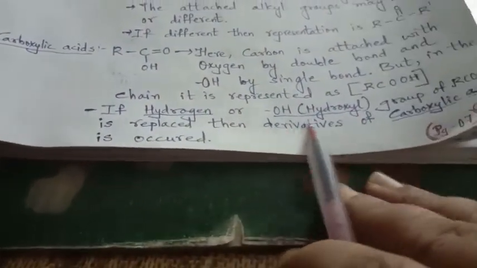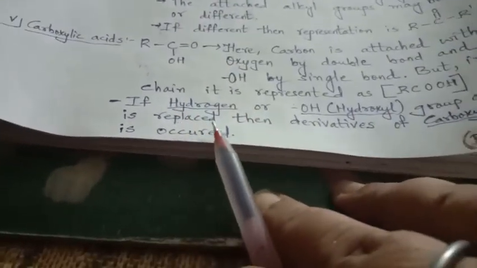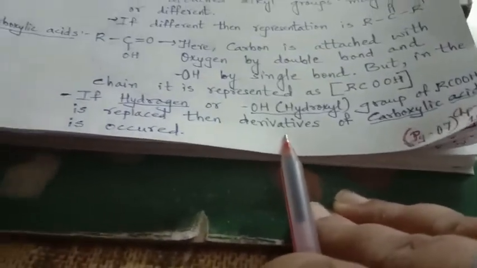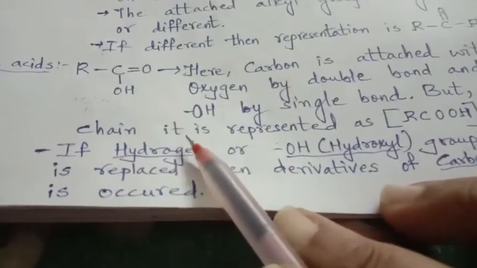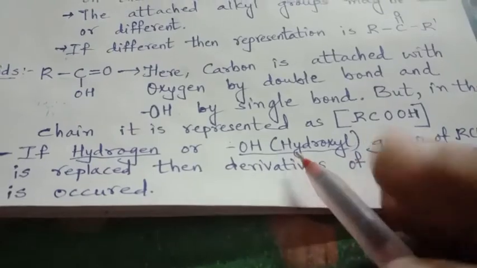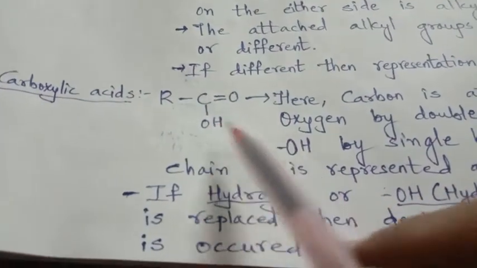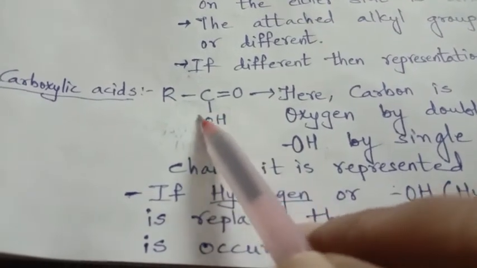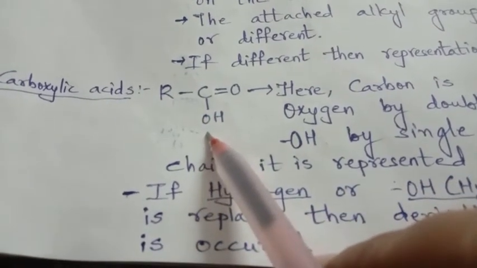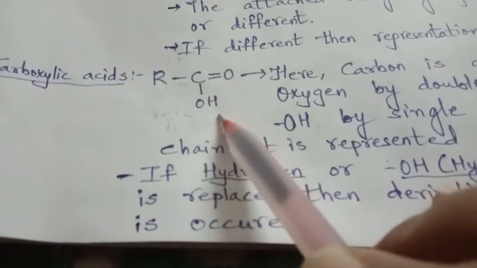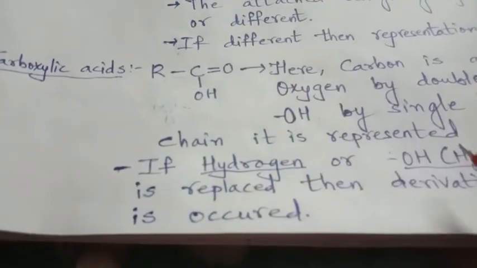If the hydrogen or hydroxyl OH group of a carboxylic acid is replaced, then derivatives of carboxylic acids are obtained. What does this mean? If either this H is replaced or the complete OH hydroxyl group is replaced, and some other attachment is there, then we get the derivatives of carboxylic acids.